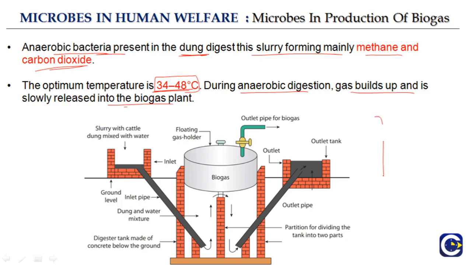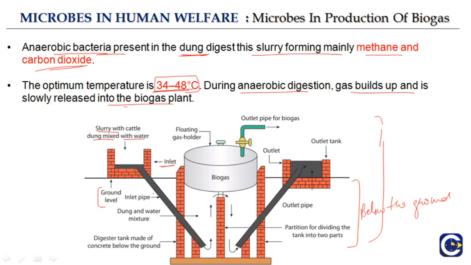And here is the biogas plant model. Let's look at it one by one. Here is the ground level, so this is above the ground and all these components are below the ground. There is an inlet, where the slurry, cattle dung mixed with water, is put.